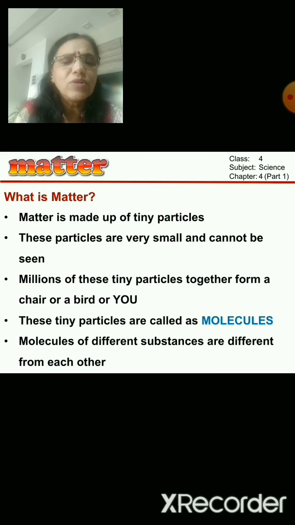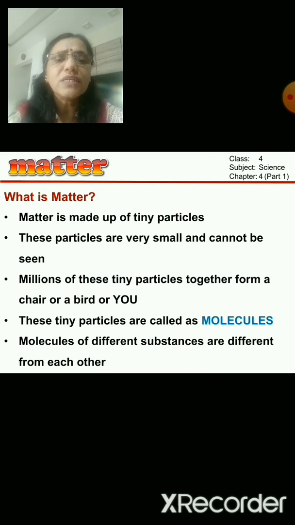These molecules are of different substances and they are different from each other. Molecules of a bird will be different from the molecules of a chair, like that. So molecules of different substances are different from each other. But matter is made up of tiny particles. They are known as molecules. This word is new for you, but you should understand it is called molecules.